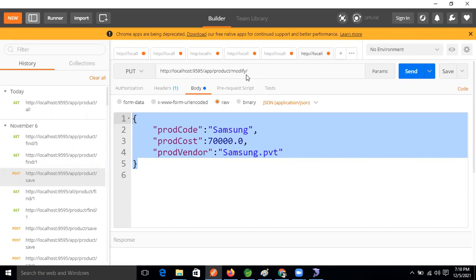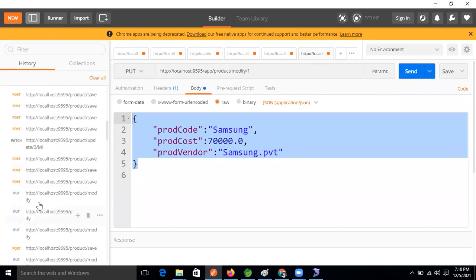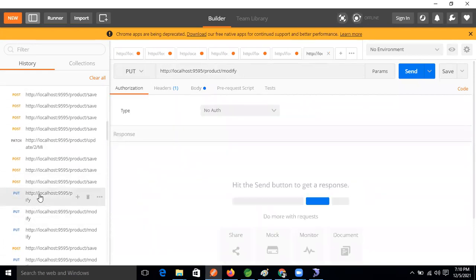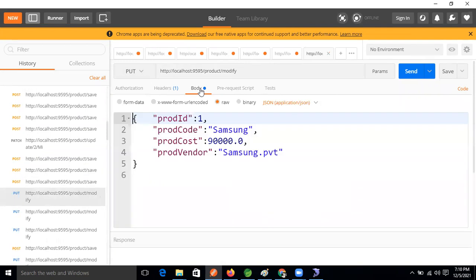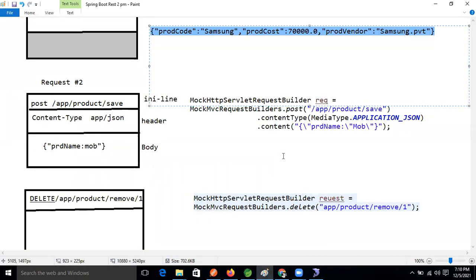Modify, select one is there, right? Any get, post, put, yeah, this one. Modify the data now. This is the data, so I'll take this data itself and just change that one only. So fine.